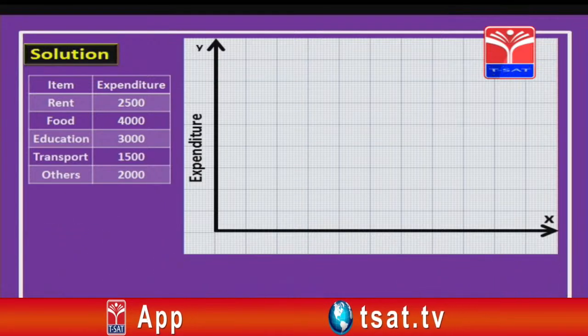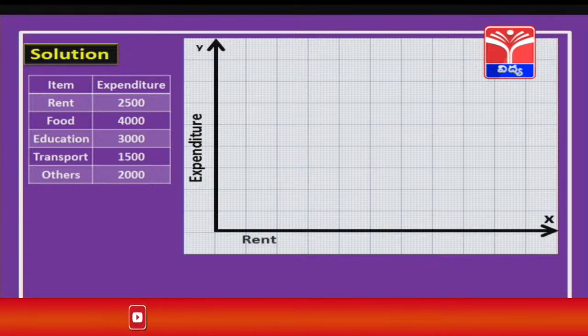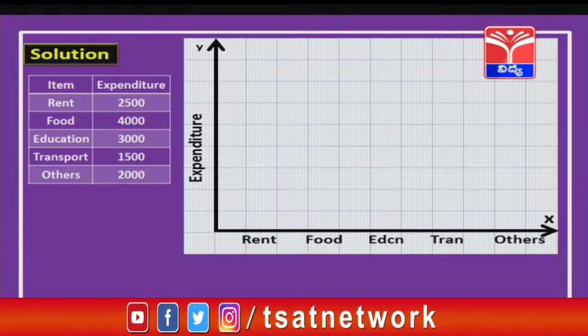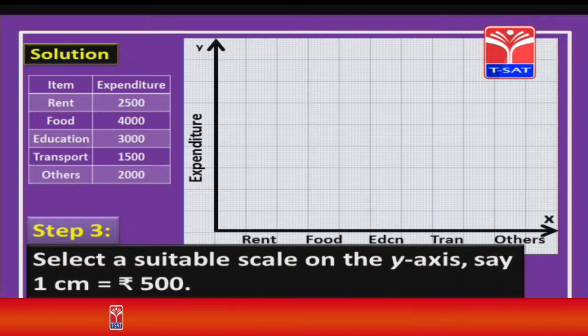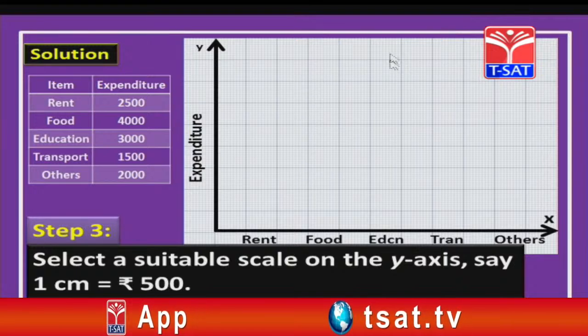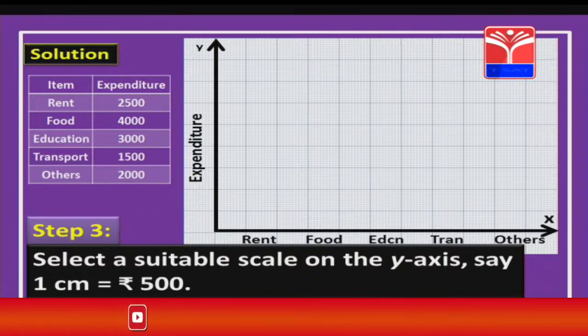Now, let us mark all these items on the x-axis, children. Yes, rent, food, education, transport and others. In the next step, we are going to select a suitable scale here. So, here everything is in 1000, children. You can notice here, like we have 2500, 4000, 3000, so on. So, we have taken 1 centimeter as 500 rupees, children.